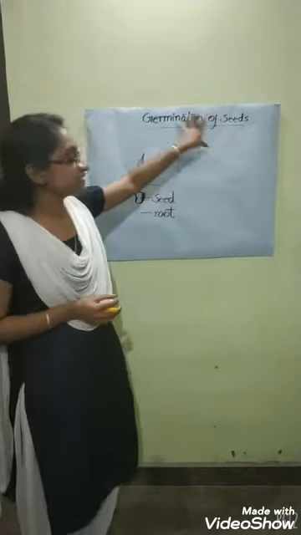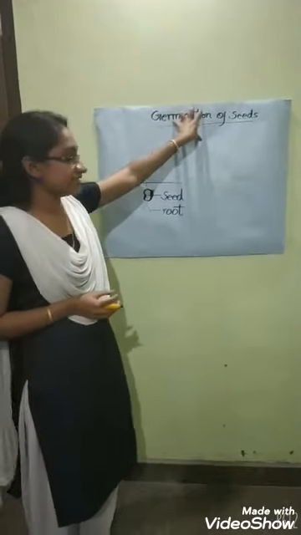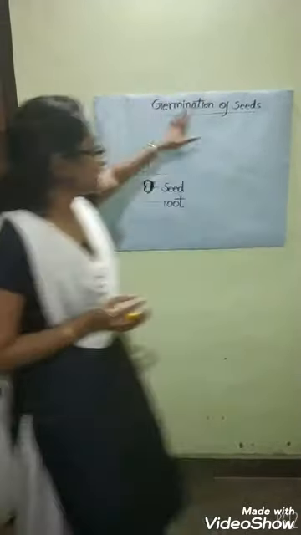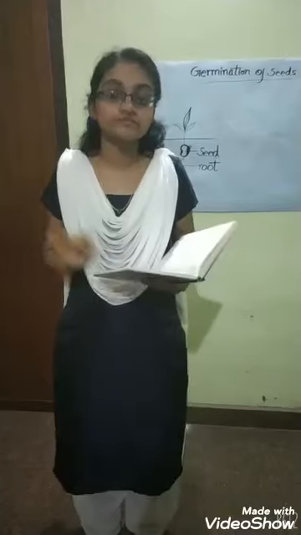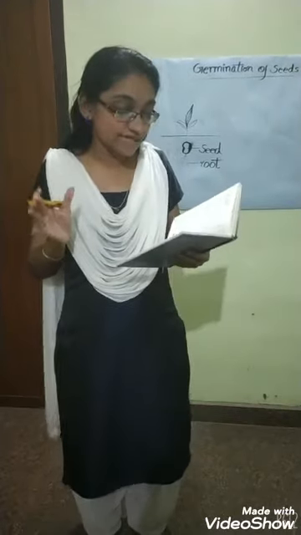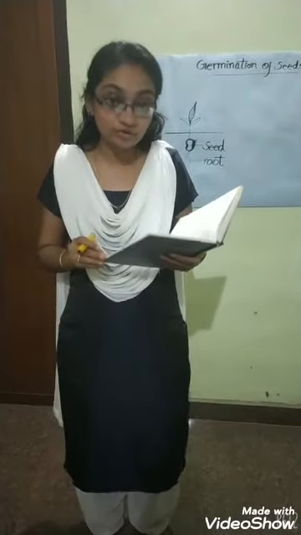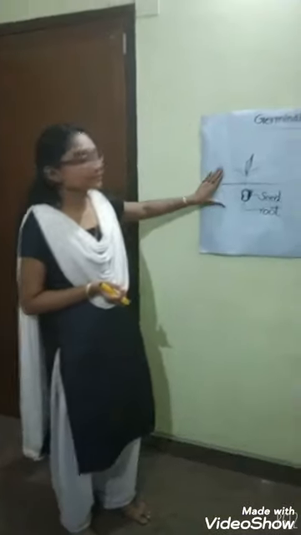Germination of seeds is when a seed gets transformed into a young plant. So, germination can be defined as the growth of an embryo within a seed to form a young plant. Here you can see a picture.